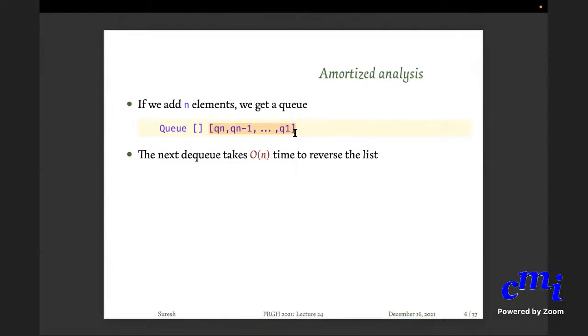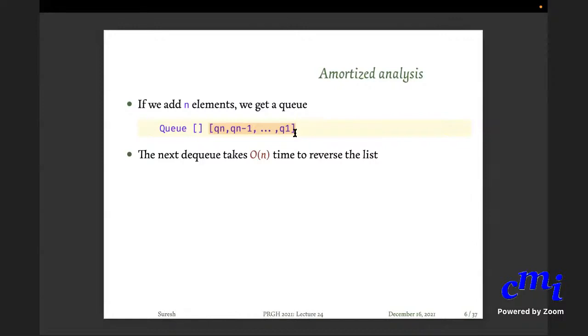Okay, so the order n time that the DQ takes, you can sort of distribute the cost to each NQ. Let us say each NQ takes 2 steps, and the DQ takes n steps to do the reverse itself. The reverse takes n steps. So the cost that it will take to reverse, you add upfront to the NQ itself. So when you NQ, you will say that, oh, instead of cost 2, I'll take cost to be 3 for each NQ. Okay. So now for a total of n NQs and then 1 DQ, what is the total cost now?